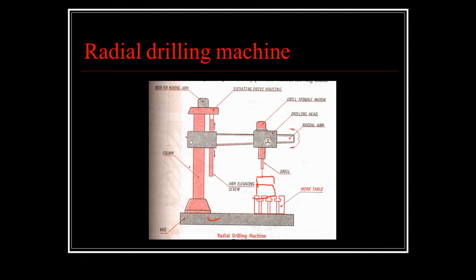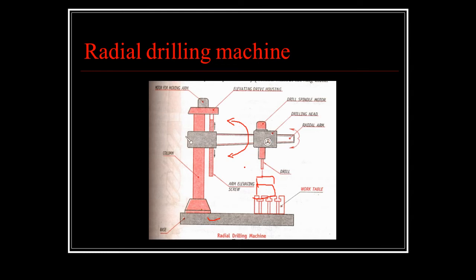Now, the arm which has a drill on it is called the radial arm, which contains the drill. It can be swung around to any position, so you can swing it like this, in a circle. Because it is free to rotate along this column, this machine is named the radial drilling machine, because this arm can be swung around the column.